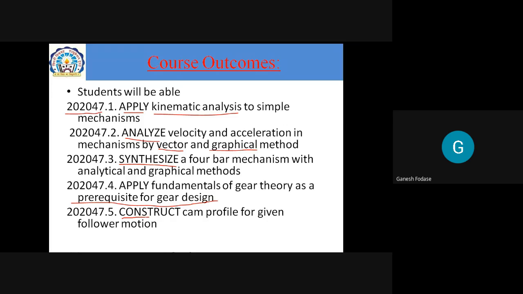Instead of this, I can also say not able to construct, but you should know the design procedure for designing a cam profile for a given follower motion and for different applications. These are the course outcomes of the subject kinematics of machinery.